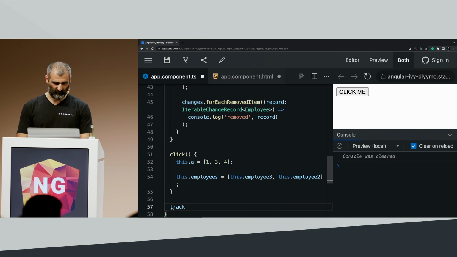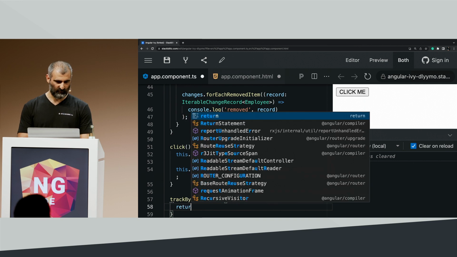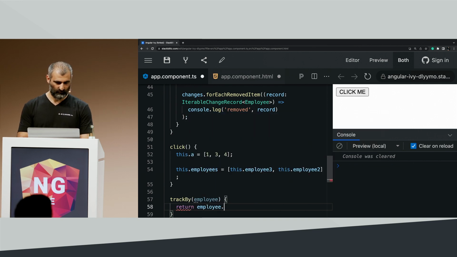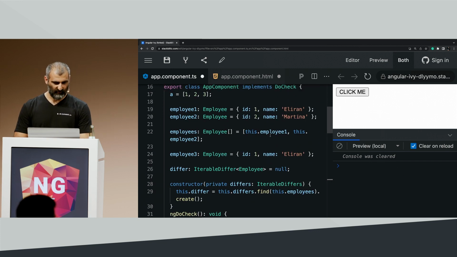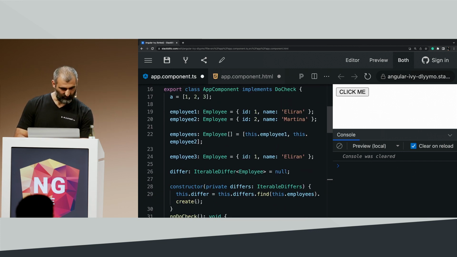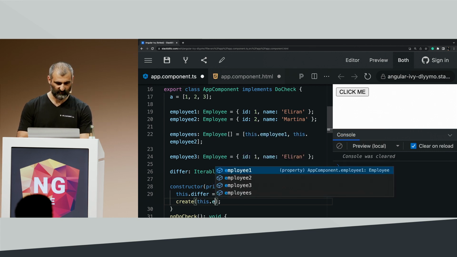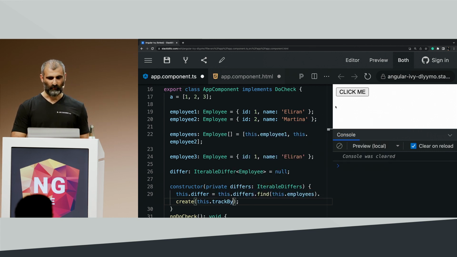It's called trackBy. And trackBy can take an employee and return the employee ID. Where I define it, inside the create function when I'm creating the factory, I can just pass the trackBy function.